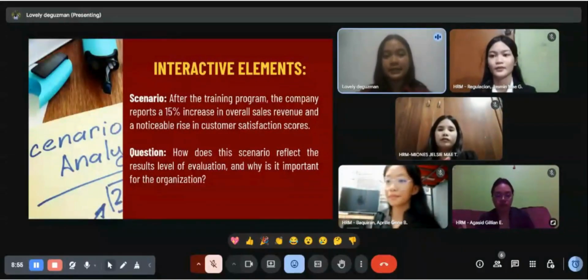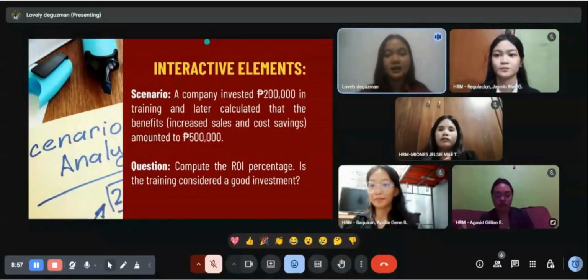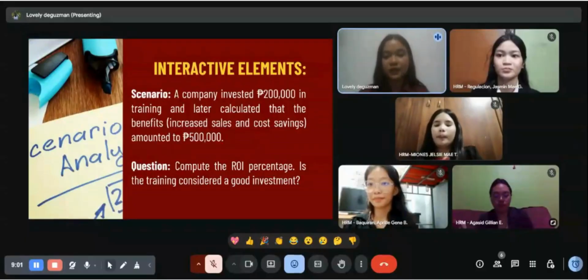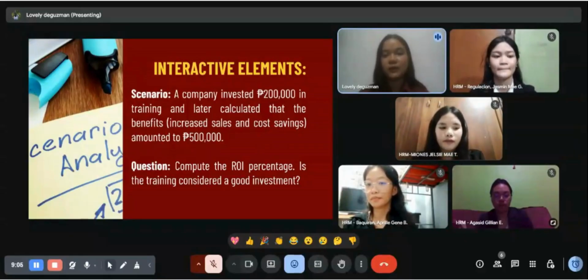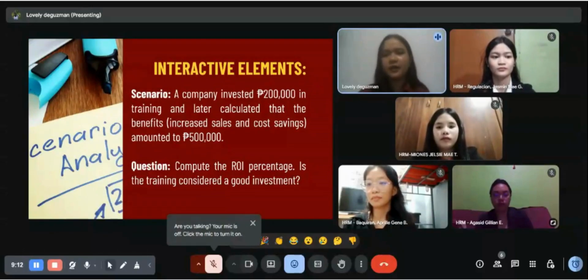And the last scenario is a company invested 200,000 in the training and later calculated that the benefits, increased sales and cost savings, amounted to 500,000. So in this scenario, the company spent 200,000 to conduct a training program.